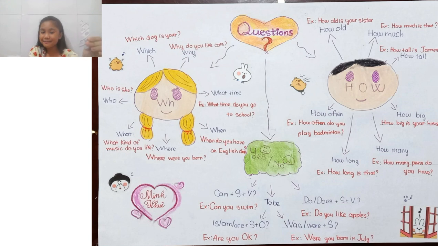So if this is my paper, I'll say, okay, this is my paper and this one isn't mine. That is the way we use the word which. Like now we have: which dog is yours? That means there are maybe 2 or 3 dogs, then we need to answer which dog it is.